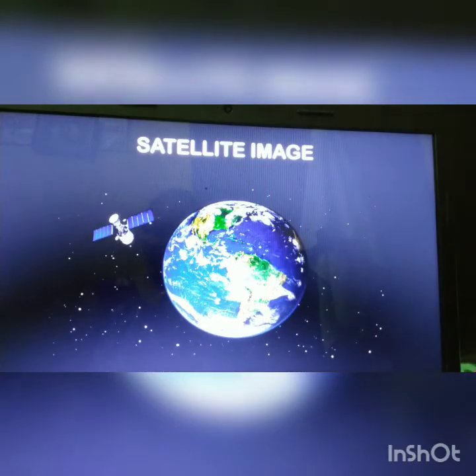The most convincing proof about the shape of the earth has been given by the photographs taken by the astronauts and the orbiting satellites. The shape of the earth is like a sphere, but the actual measurement proved that the earth is not a perfect shape.